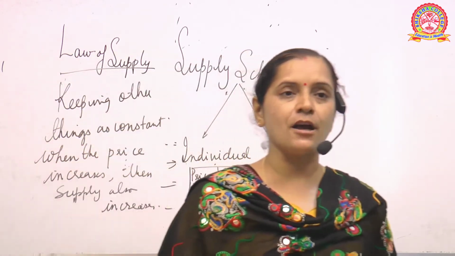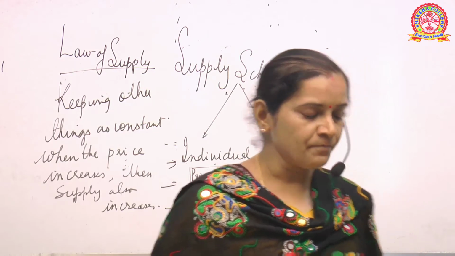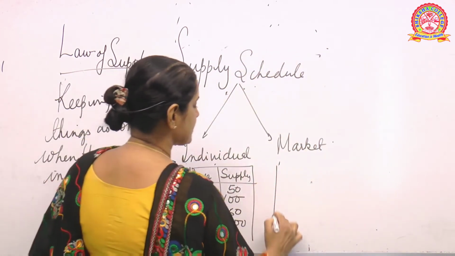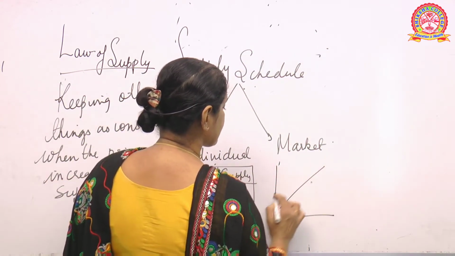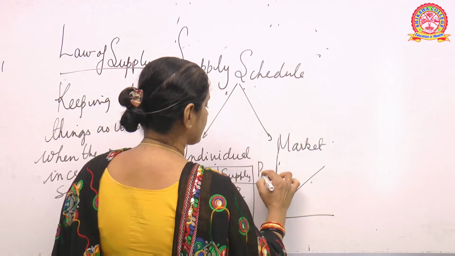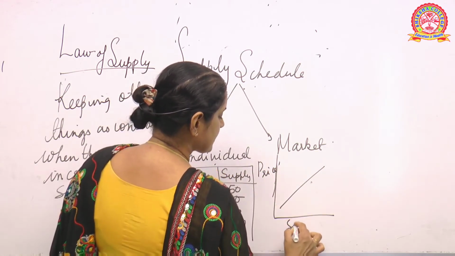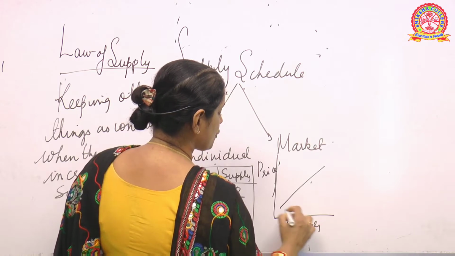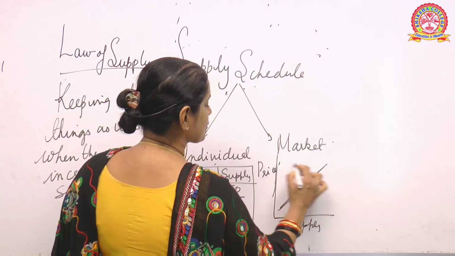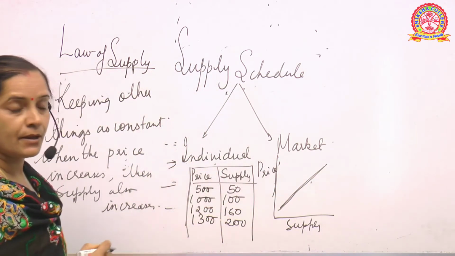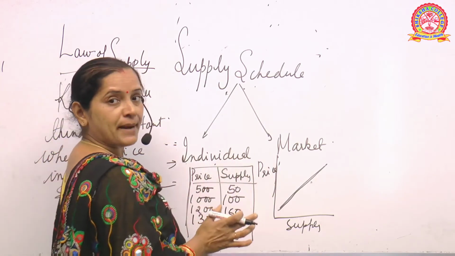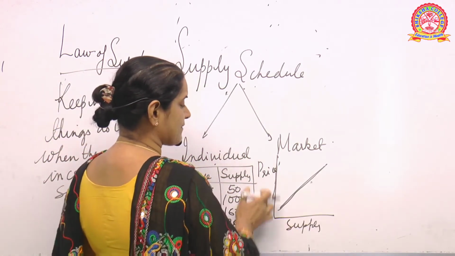This is known as your individual schedule, and the graph will be somewhat like this because there is an increase. This is price, this is supply. So price increases means supply also increases. You see the graph here. On the x-axis we have put the supply side, and the y-axis is your price.